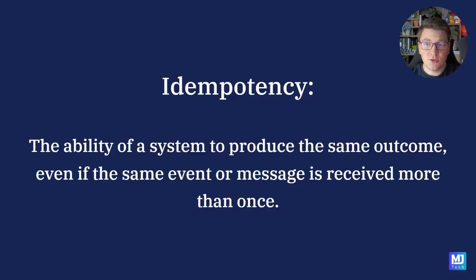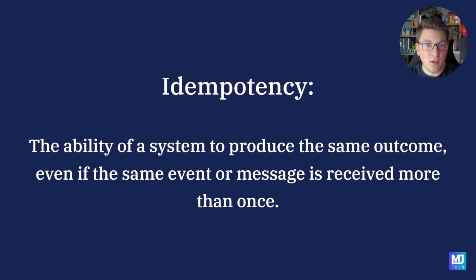First, let's introduce the concept of idempotency, which is the ability of a system to produce the same outcome even if the same event or message is received more than once. You can also think of idempotency as preventing the side effect of processing a particular message from occurring more than once. An example of this would be publishing the user-registered integration event.